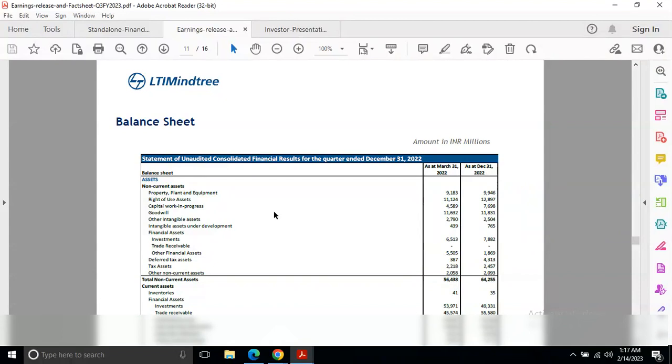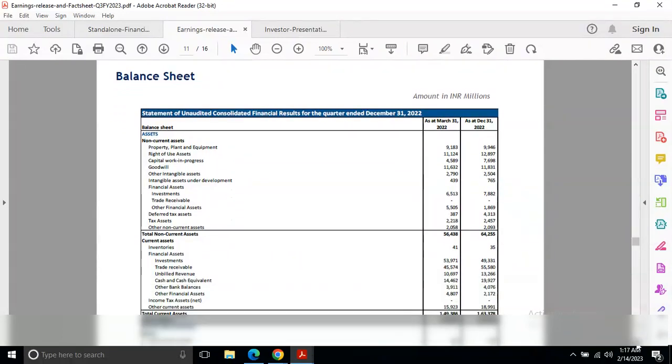So this is the detailed balance sheet as we go through. In the balance sheet we see the total assets of the company. The total non-current assets were 56,438 in the last quarter of 2022, and now it's 64,255.